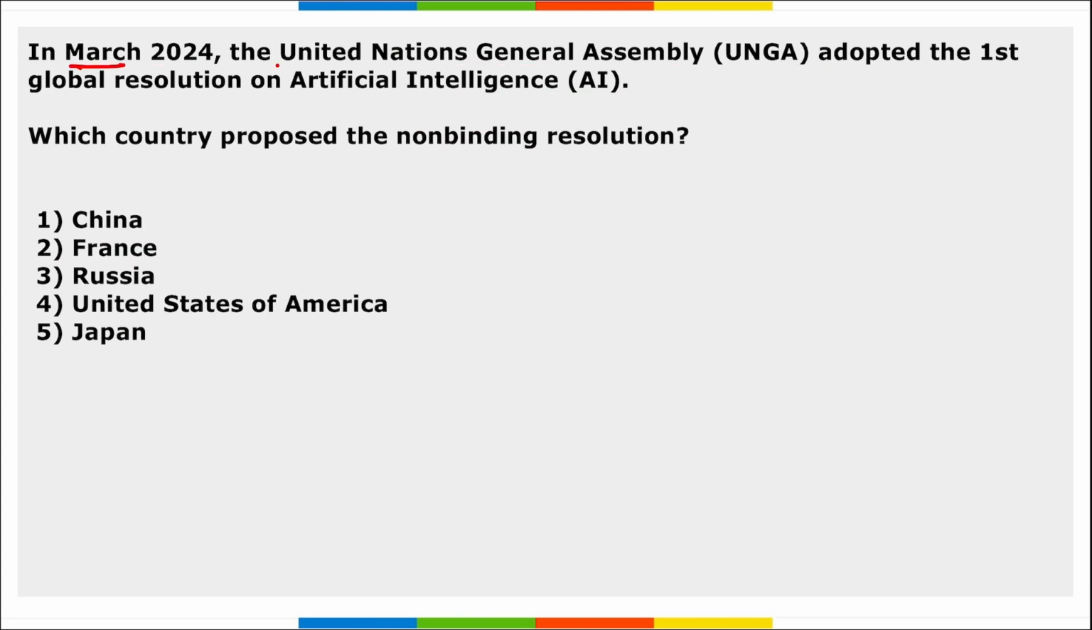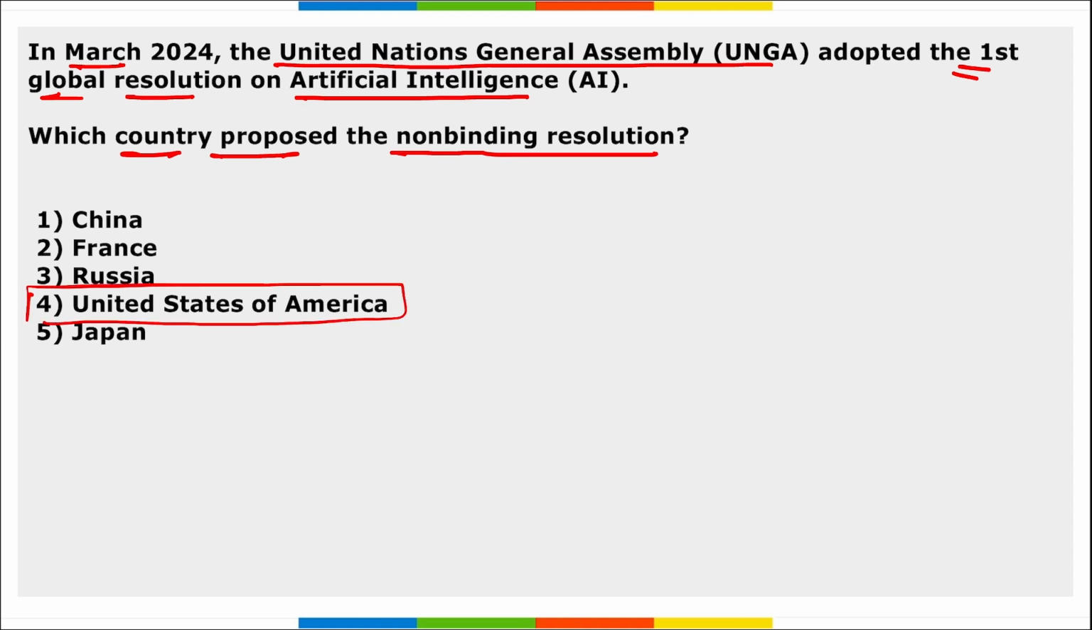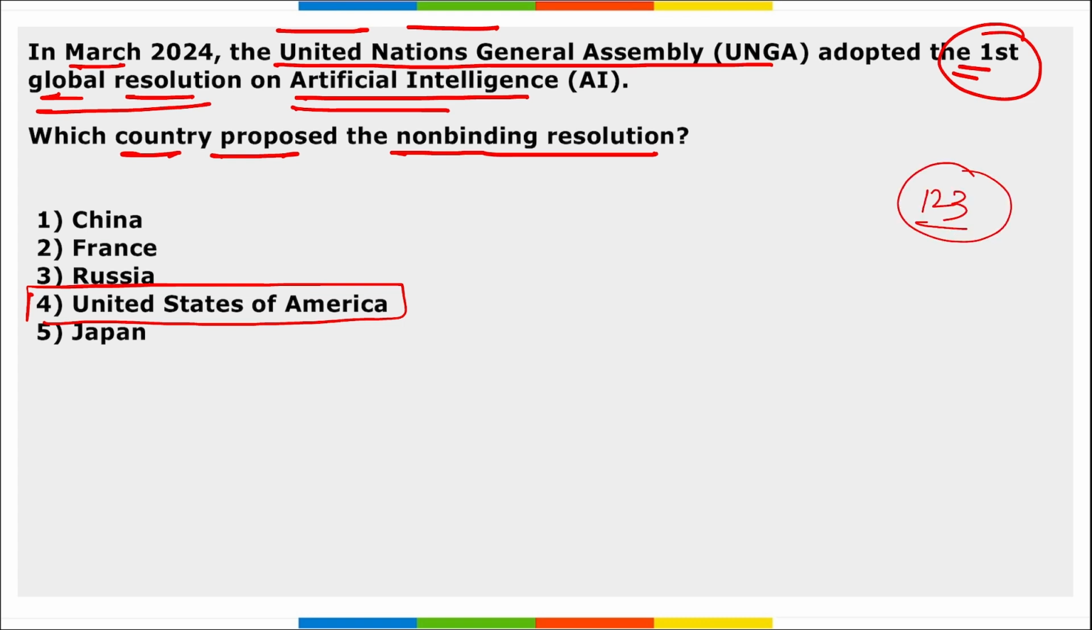Next, in March, United Nations General Assembly adopted the first global resolution on artificial intelligence. Which country proposed the non-binding resolution? So it is the United States of America that has recently proposed the non-binding resolution, and it was the United Nations General Assembly that has adopted the first global resolution on artificial intelligence. This non-binding resolution was proposed by USA and was co-sponsored by 123 countries that include China, Cuba, and Russia.